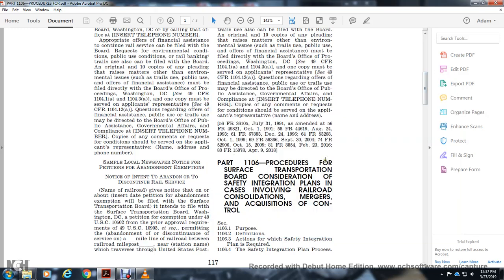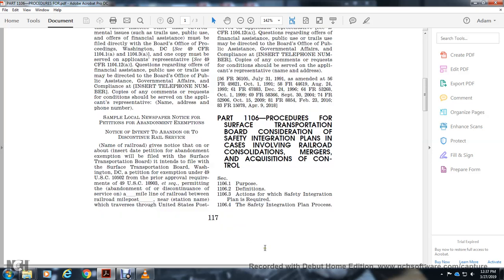Alright, part 1106, proceeding with the Surface Transportation Board consideration of safety integration plans in cases involving railroad consolidation, mergers, acquisition, control. 1106.1 purpose. 1106.2 definition. 1106.3 action in which a safety integration plan is required. 1106.4 the safety integration plan process. 1106.5 the waiver. 1106.6 reservation of jurisdiction.